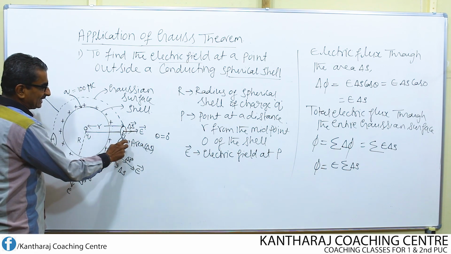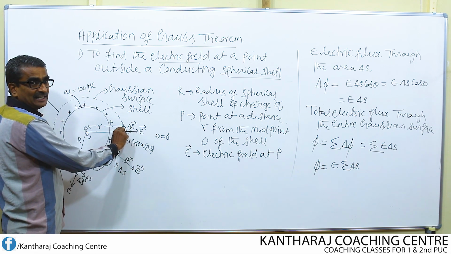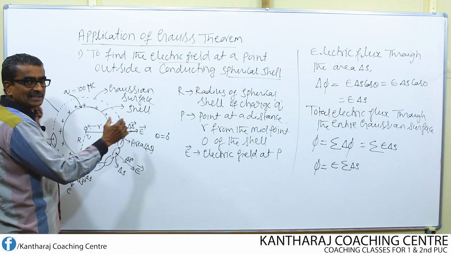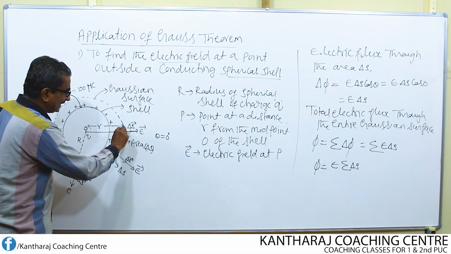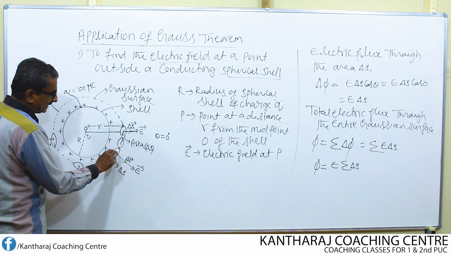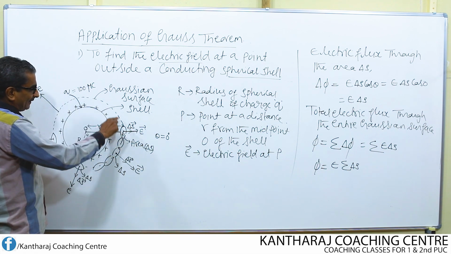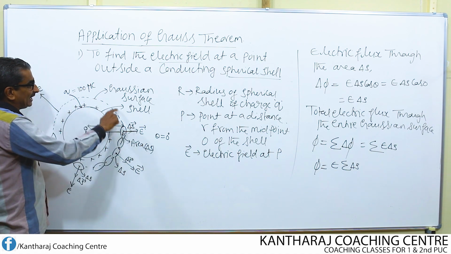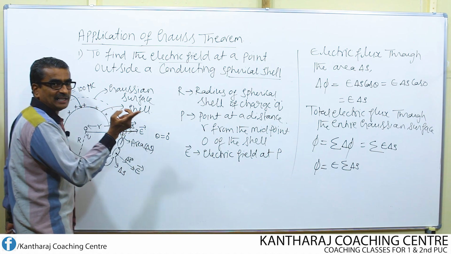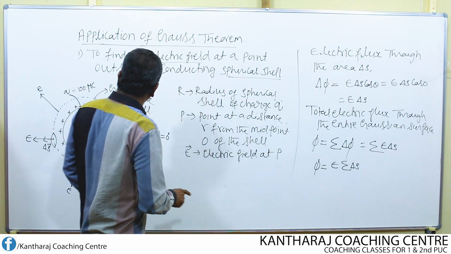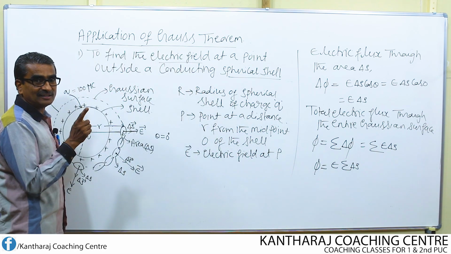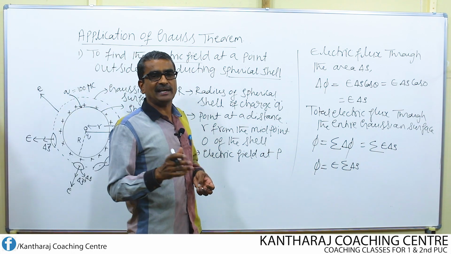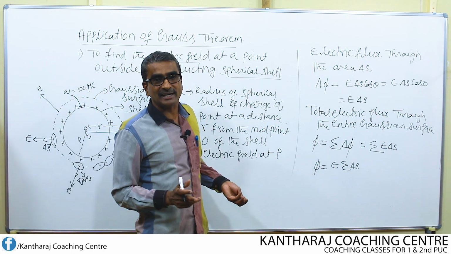Delta S is the magnitude of only one elemental area. I imagine too many areas. Now add the magnitude of all the areas, delta S plus delta S plus delta S plus delta S. If I add, then what do I get? I get the total area of the entire Gaussian surface. What is the total area of the entire Gaussian surface? Gaussian surface is considered to be spherical. Therefore, the total area of the Gaussian surface is nothing but the area of the sphere.